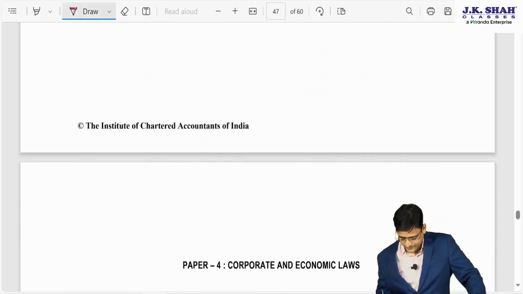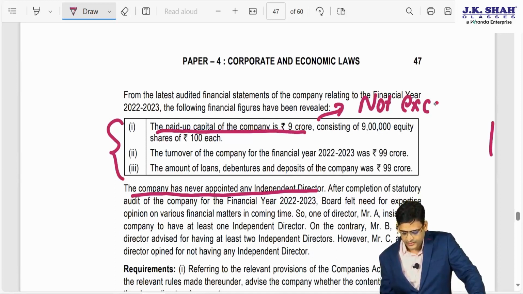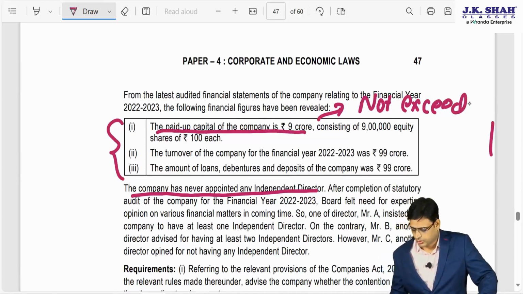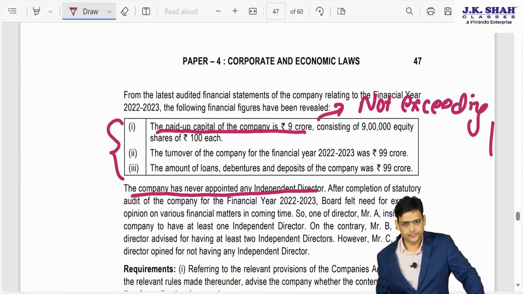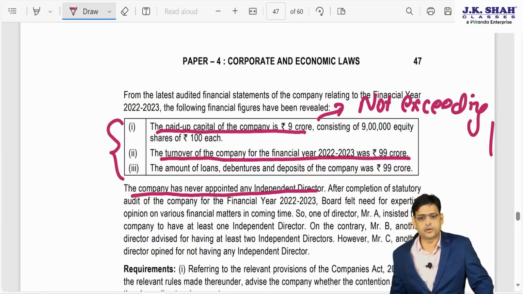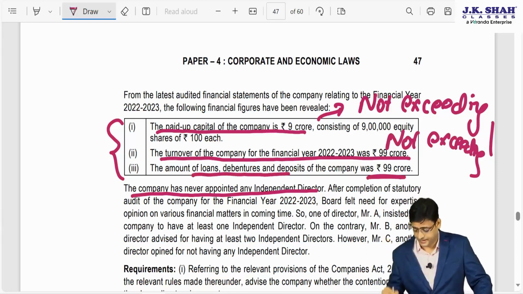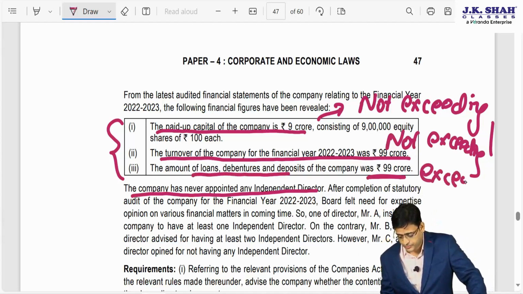Now we will see. Can I say the paid up share capital is 9 crore. So it does not exceed the limit. It is not crossing the threshold of 10 crore. Then turnover is not crossing the threshold of 100 crore. So not exceeding. And loan, deposit, debenture is 99 crore. Now it is exceeding the limit of 50 crore.